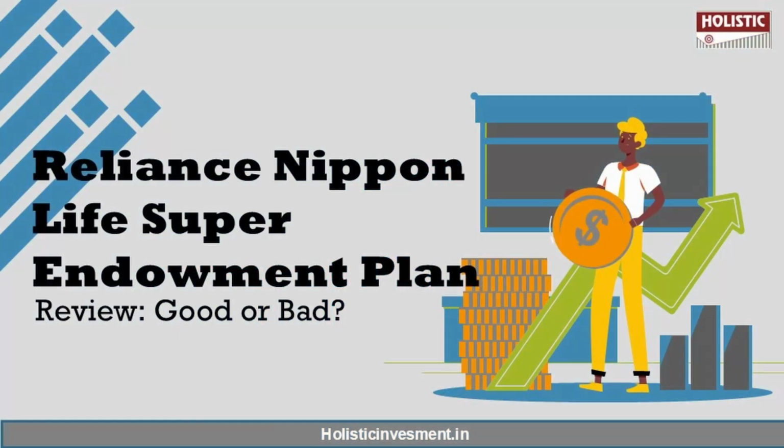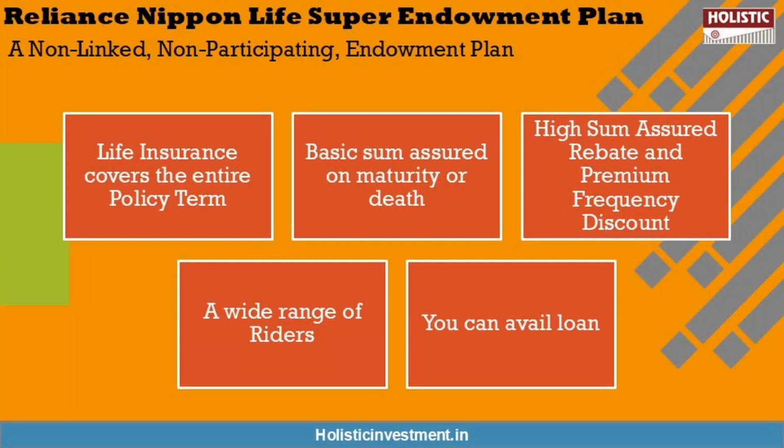Before analyzing this policy, let us first understand what it is about. This is a non-linked, non-participating endowment plan, and some of the key features are: you can pay for just half of the selected policy term and get policy cover for the full policy term. You can also receive the basic sum assured on maturity or on death. You get more value for your money by way of a high sum assured rebate and premium frequency discount. There is a wide range of riders which can be added to the base policy to increase the coverage. You can also avail a loan in this policy. So these are some of the key features of this policy.